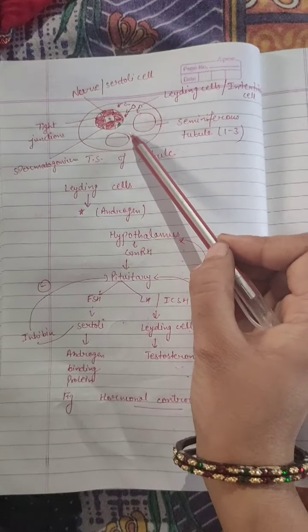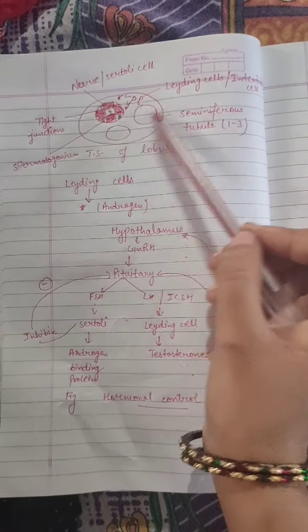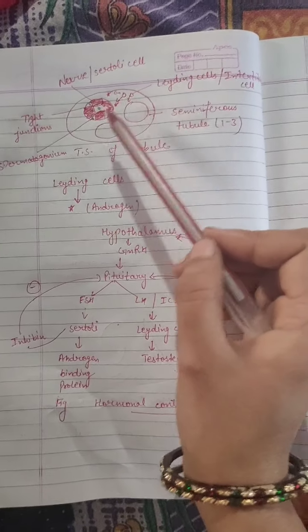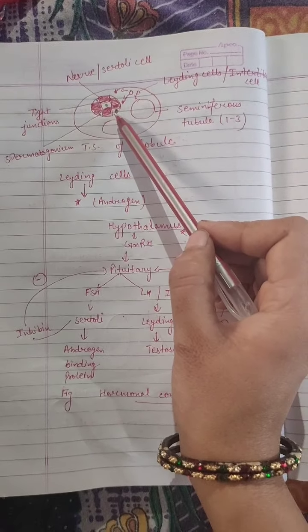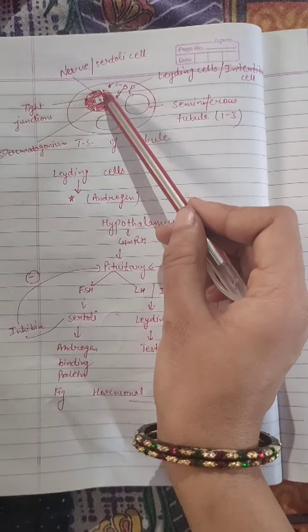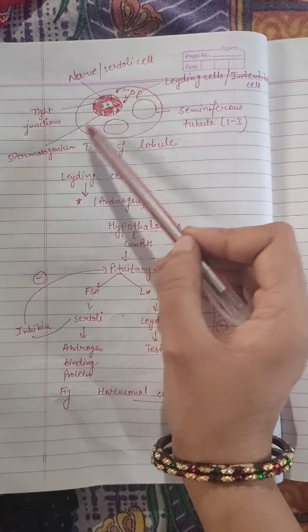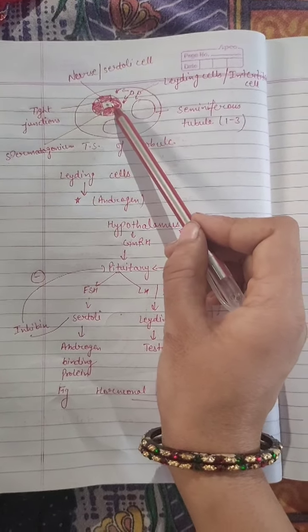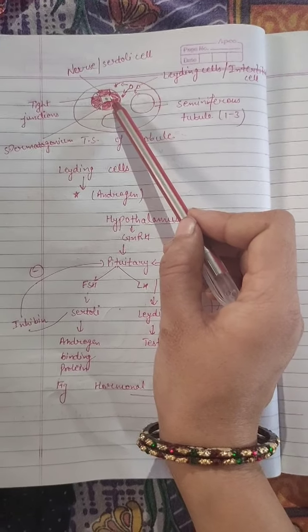So in between the seminiferous tubules, the cells present are known as Leydig cells. Inside the seminiferous tubule, two types of cells are present, nurse cells and spermatogonia. And nurse cells are tightly held by tight junctions.